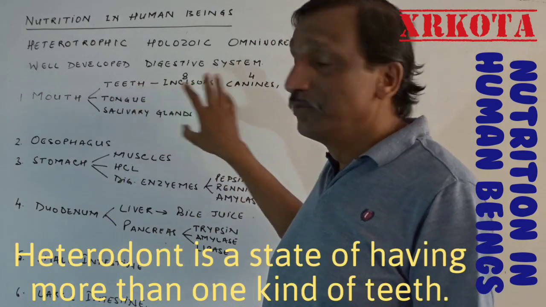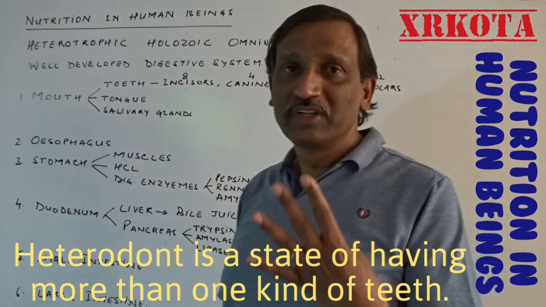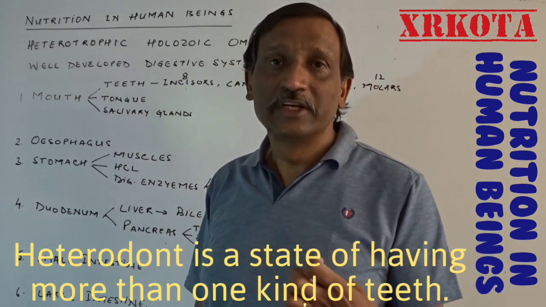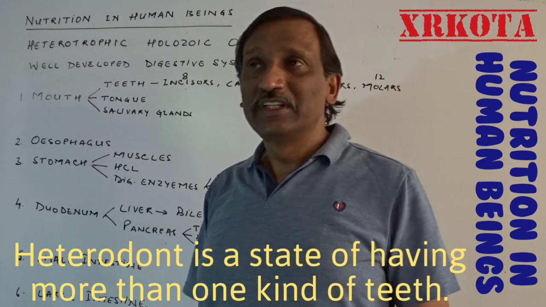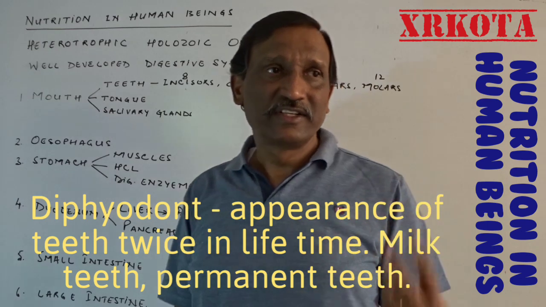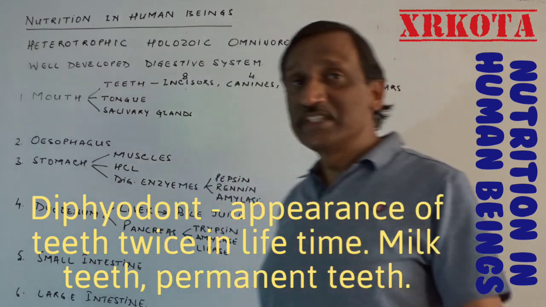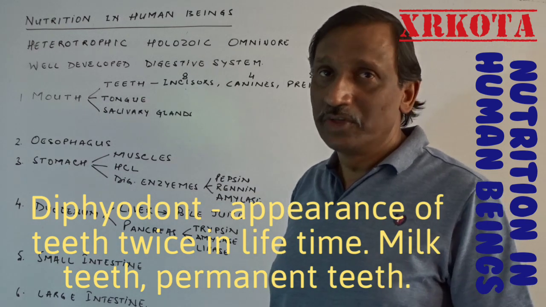The mouth has teeth, tongue and salivary glands. Teeth are of 4 types. When more than one type of teeth is there, this is known as heterodont. In human beings, the teeth appear twice in a lifetime. The first set of teeth is known as milk teeth and the second set is known as permanent teeth. Such a system in which the teeth appear twice in a lifetime is known as diphyodont.